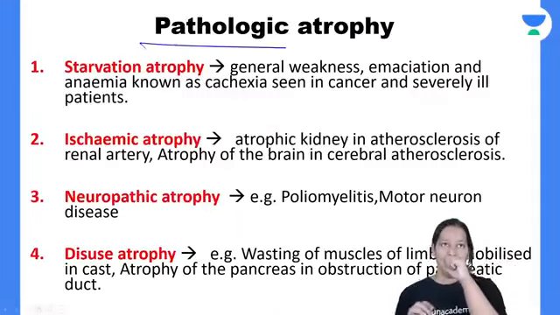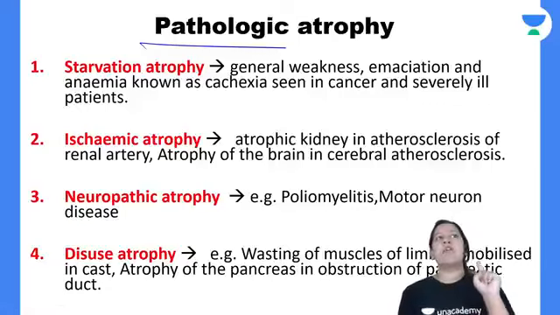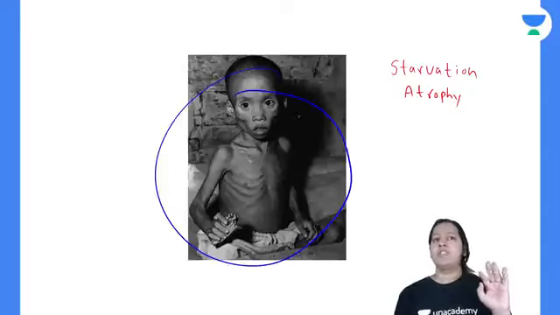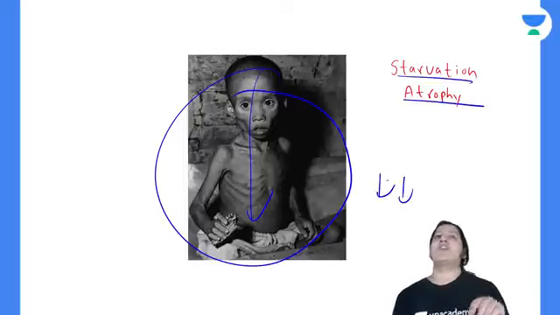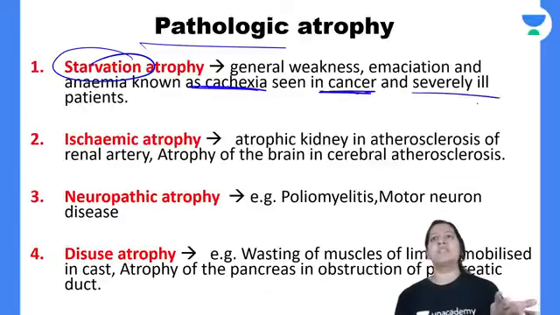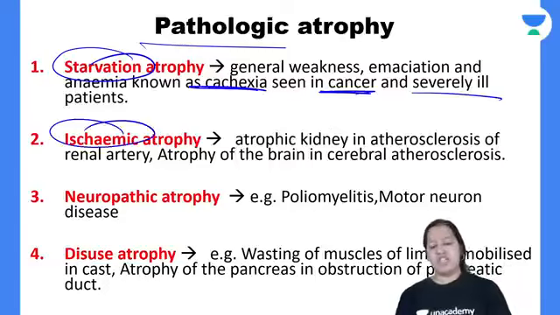The first pathological atrophy is starvation. If the person is not eating anything, all the organs will reduce in size. That is known as starvation atrophy. Due to starvation, it is known as cachexia. It is seen in cancer patients or severely ill patients. The patient is not eating anything, because of starvation.